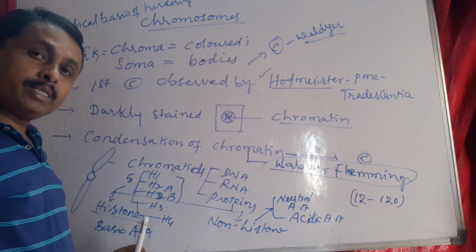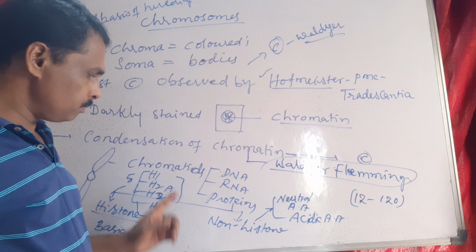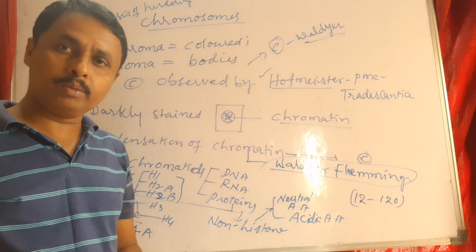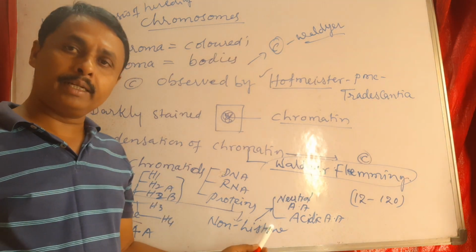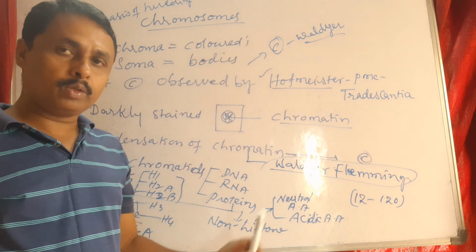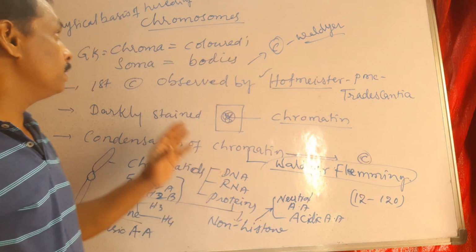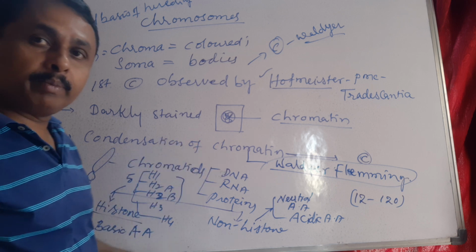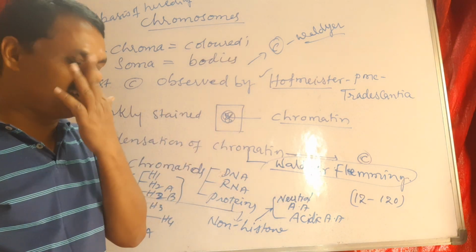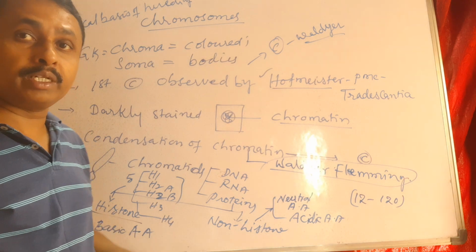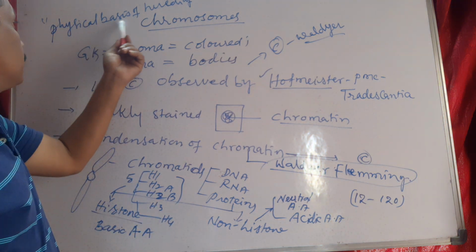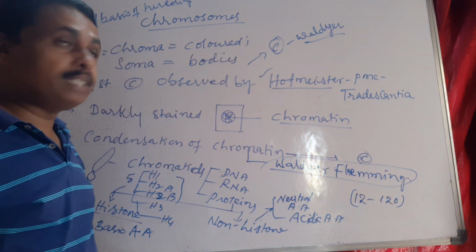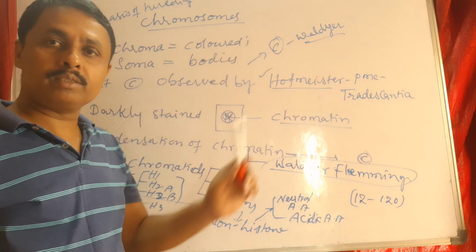Histone proteins are present only in eukaryotic chromosomes, whereas non-histone proteins are present in both prokaryotic and eukaryotic chromosomes. These chromosomes carry genetic information from organism to organism, generation to generation. That's why they are considered the physical basis of heredity.